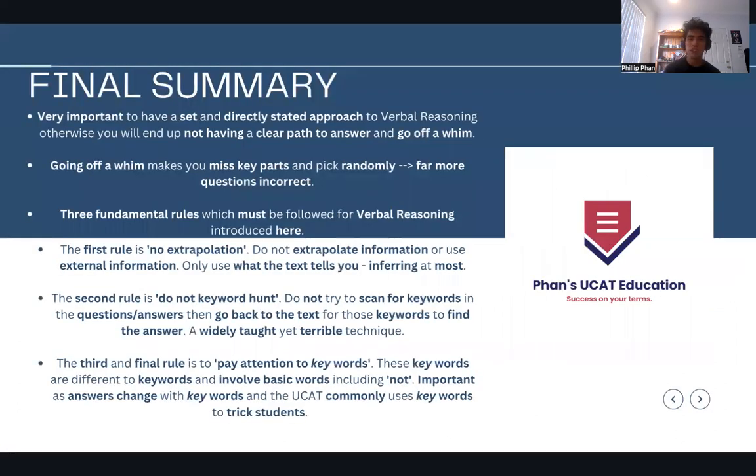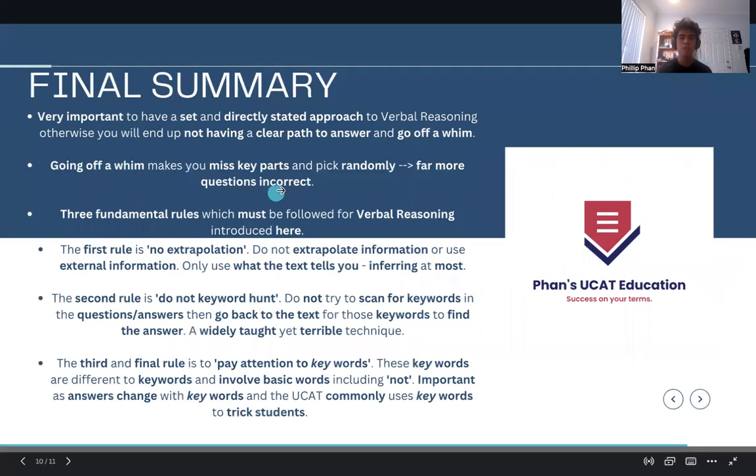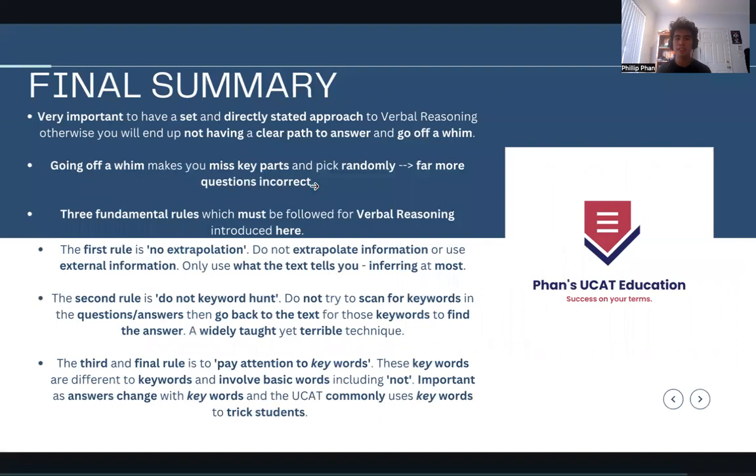All right, so now to the final summary. It was a relatively quick video because it's just three quick points. Very importantly, it's very important to have a set and directly stated approach to verbal reasoning, with these sorts of rules. Otherwise, you won't have a clear path to an answer and you'll go off on a whim. You'll be like, oh yeah, it kind of feels right. And if you go off on a whim, you'll miss key parts and the understanding of how to do the question. You end up picking randomly, and that will result in you getting far more questions incorrect.